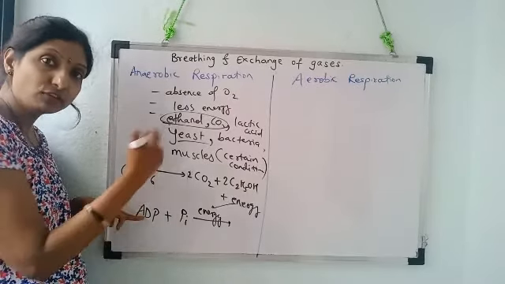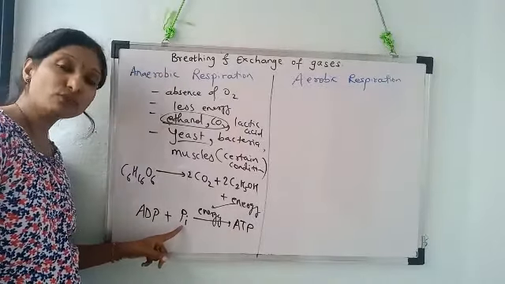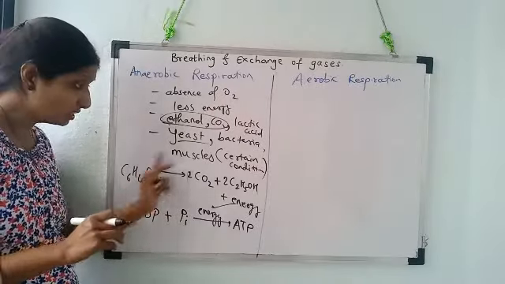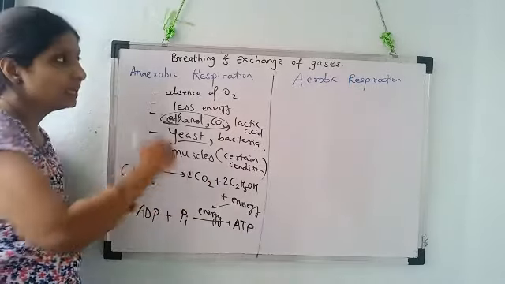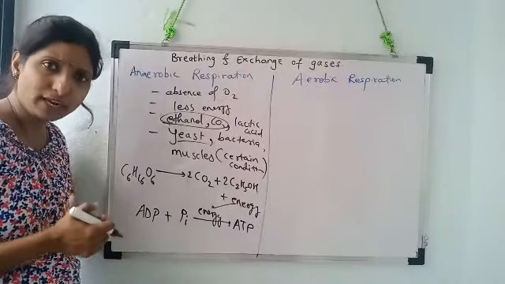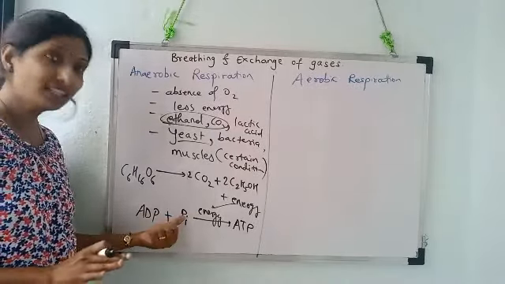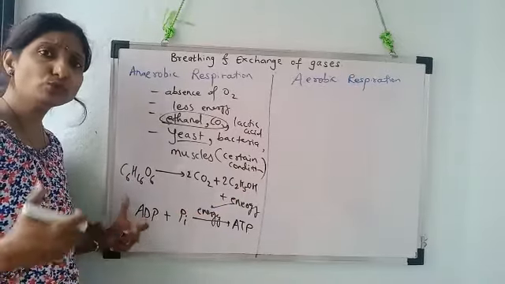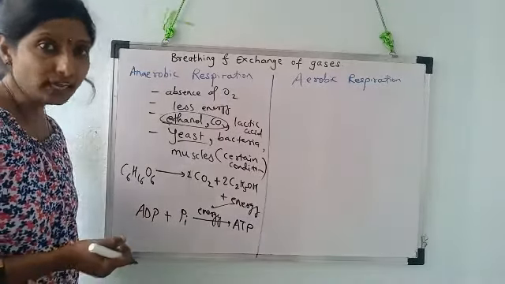Another phosphorus joins the diphosphate, so it becomes triphosphate, to form ATP. Now this ADP and inorganic phosphorus are already present in the cell. When we are talking about aerobic respiration, ADP and Pi are present in the matrix of the mitochondria to bind them to form ATP. Okay, so ADP and Pi are already present in our cells. By using the energy through the process of respiration, anaerobic or aerobic, whatever, this energy is used to form the bond between ADP and Pi to produce ATP, that is adenosine triphosphate.